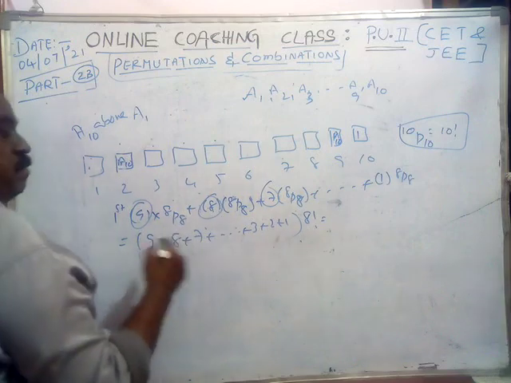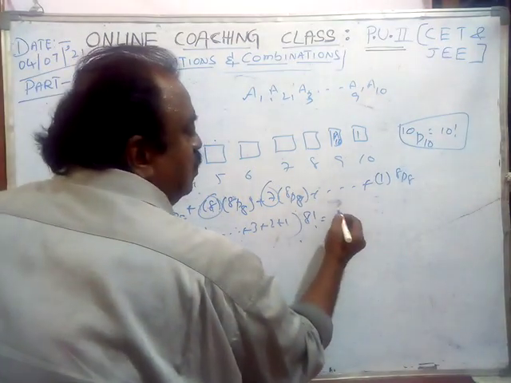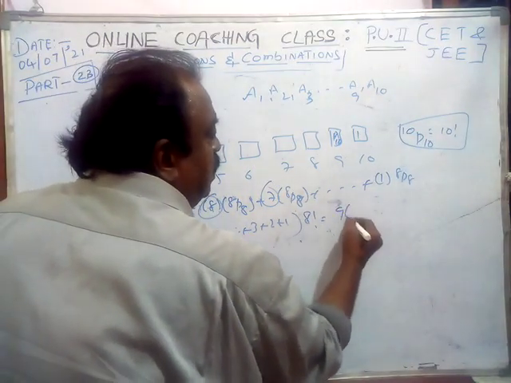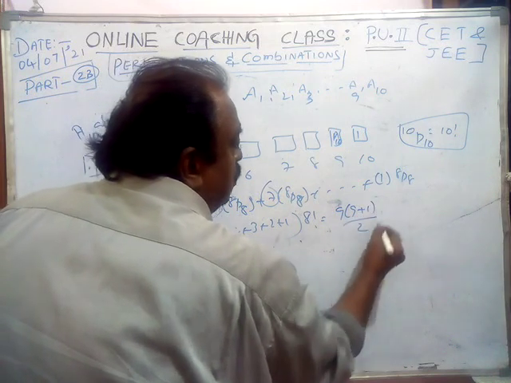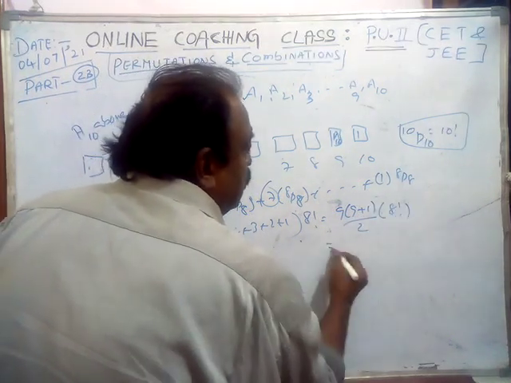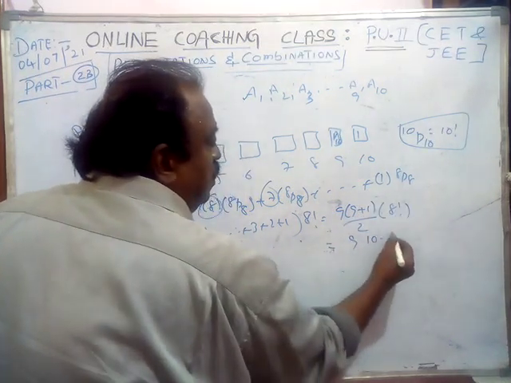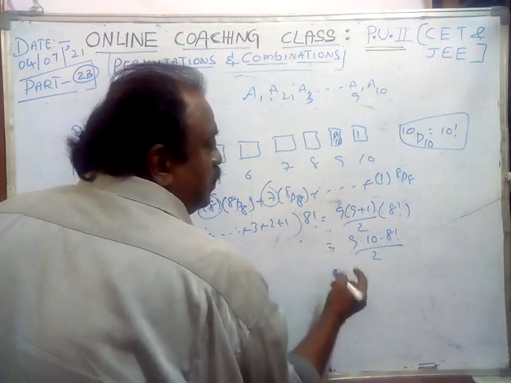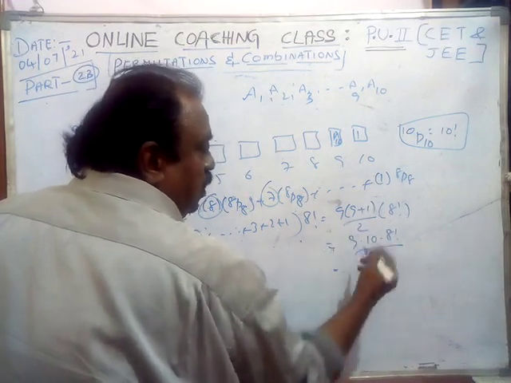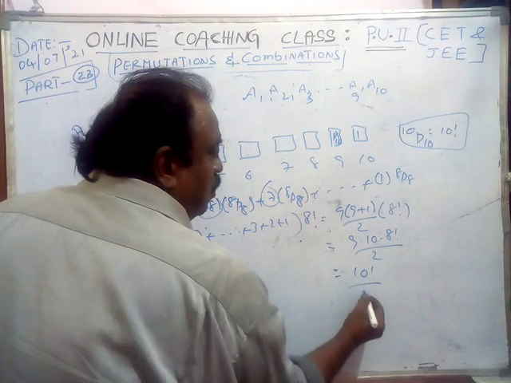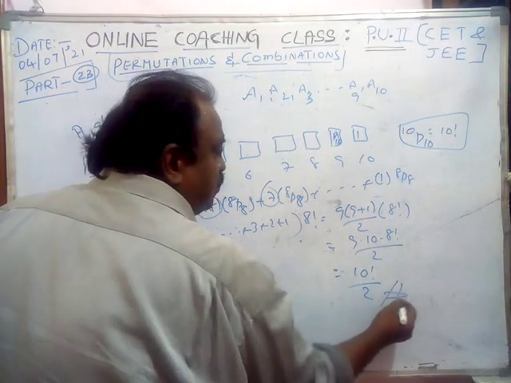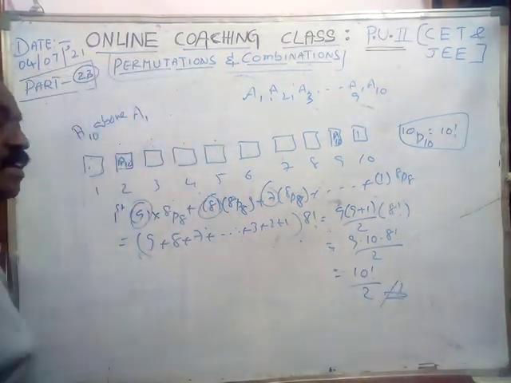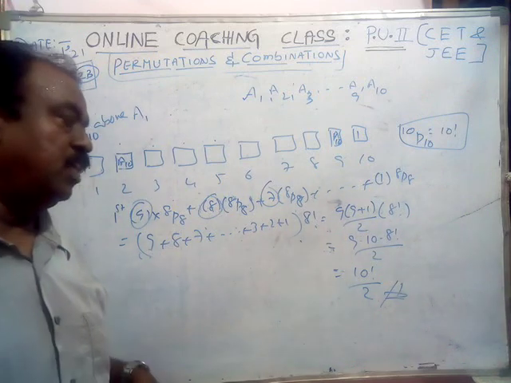1 plus 2 plus 3 plus, the sum of 9 natural numbers, 9 into (9 plus 1) by 2, into 8 factorial. That is 9 into 10 into 8 factorial by 2. That is 10 into 9 into 8 factorial, 10 factorial by 2. Okay? Will you agree? 10 factorial by 2 only.